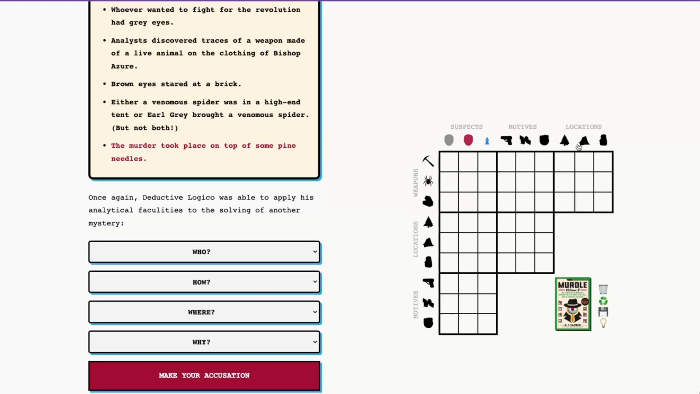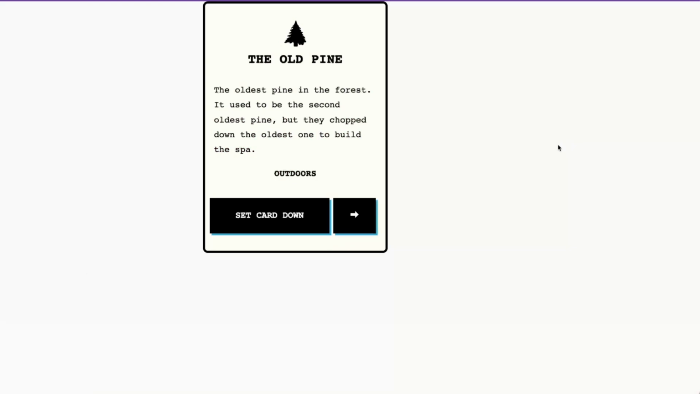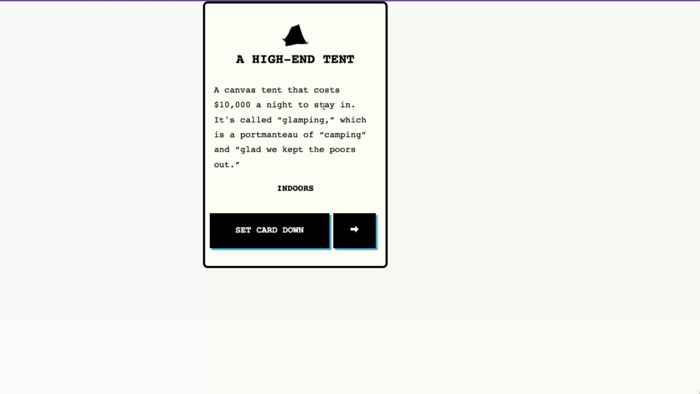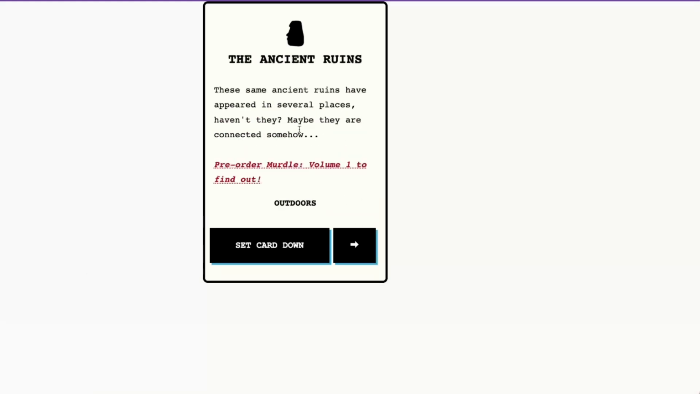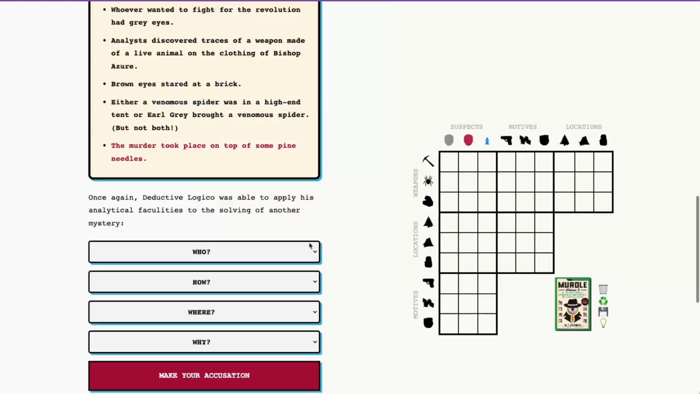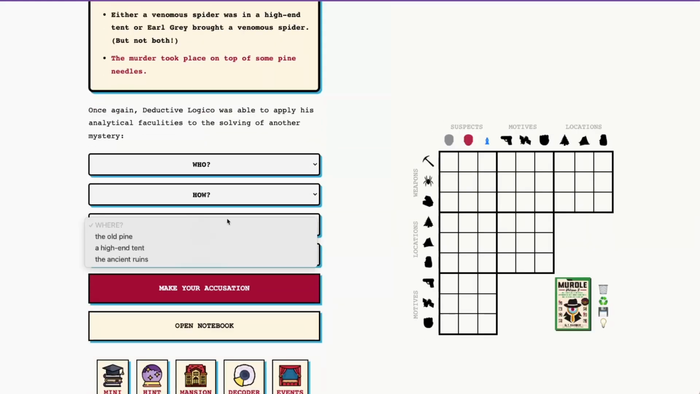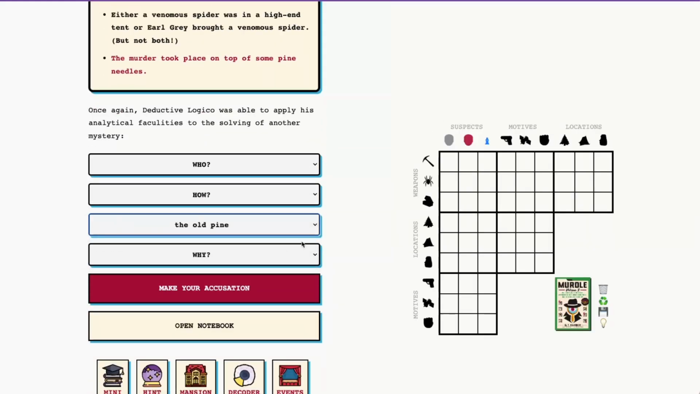So looking at these locations, I see this tree here. I'm assuming this is going to be it. Let's just double check that there's nothing specifically about pine needles. No, so I'm just going to go ahead and say it's the old pine. All right, and we'll say that's our murder location today, and then we will figure out who was at the old pine, what weapon they brought, and why they committed the murder.